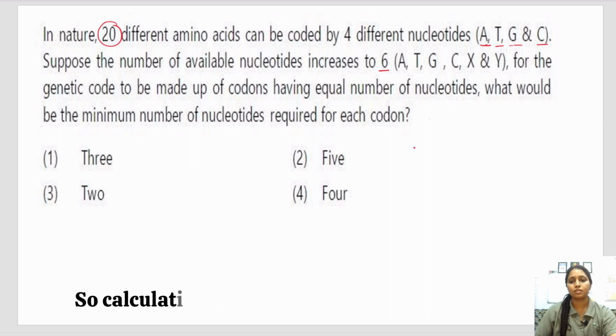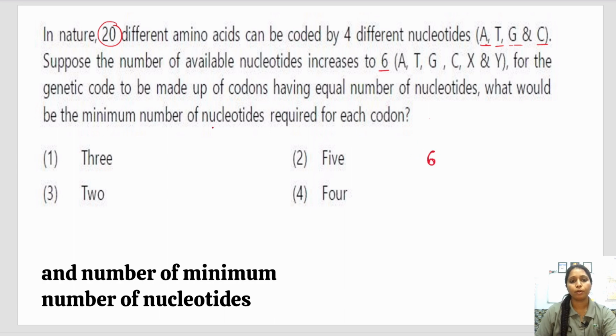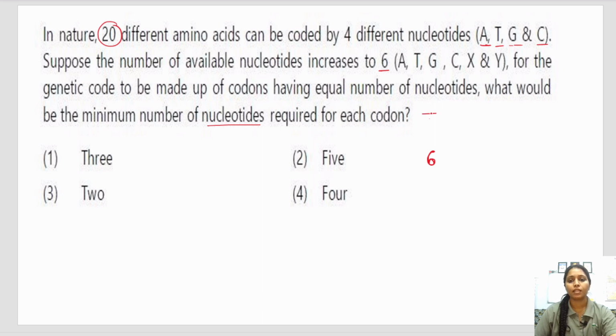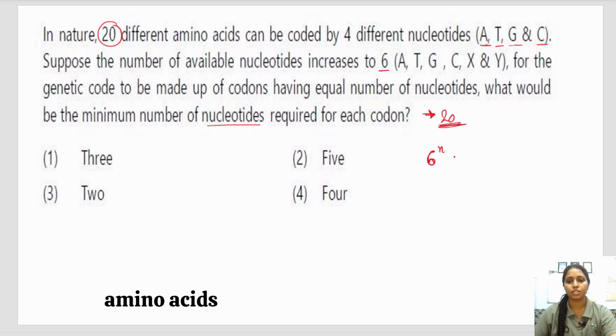So calculating this, we have 6 nucleotides and the minimum number of nucleotides required for coding each codon. In general we have 20 different types of amino acids and we have some n number of nucleotides to code these 20 amino acids.